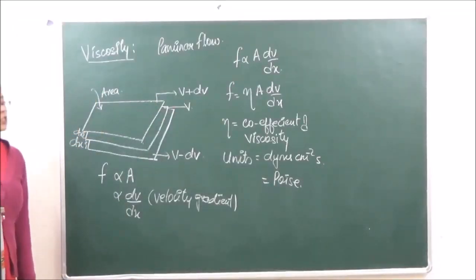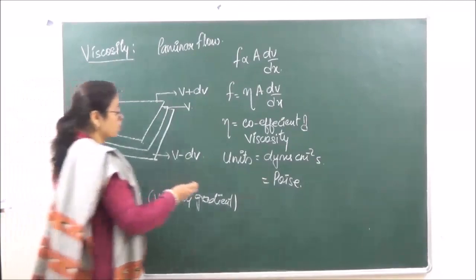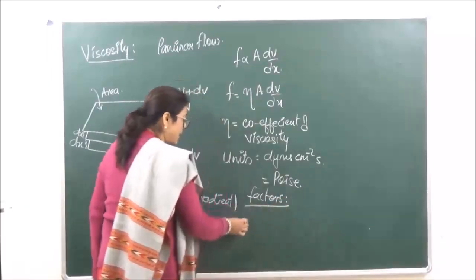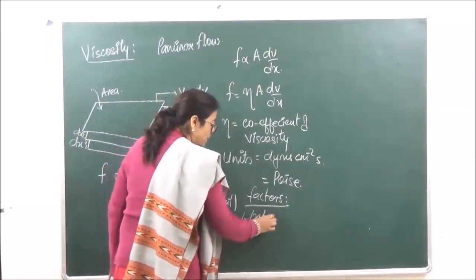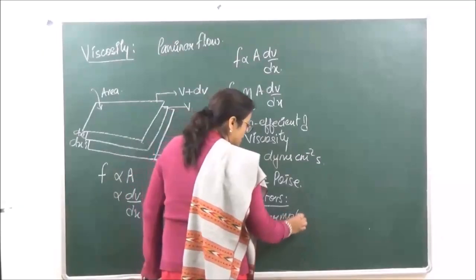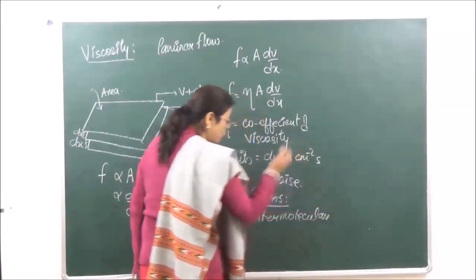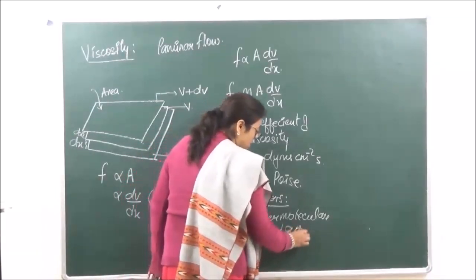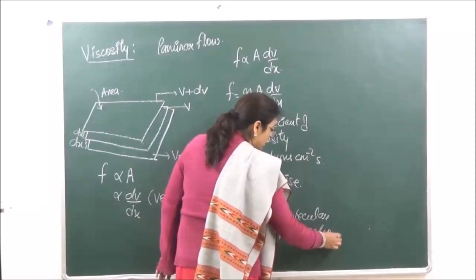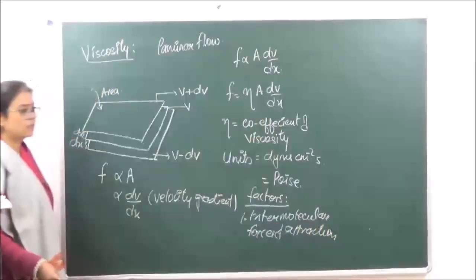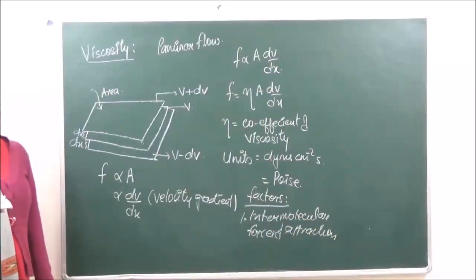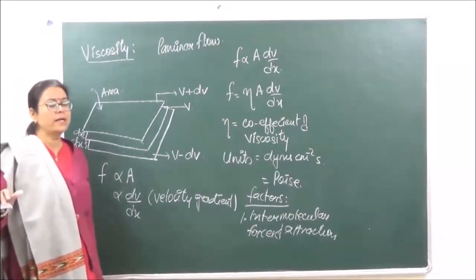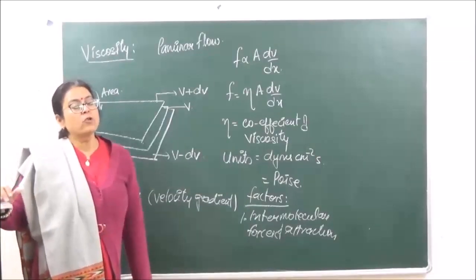Okay, factors on which viscosity is going to depend. Number one, it will depend upon intermolecular forces of attraction. More the intermolecular forces of attraction, greater is the resistance to the flow of the liquid and hence more is going to be the viscosity.